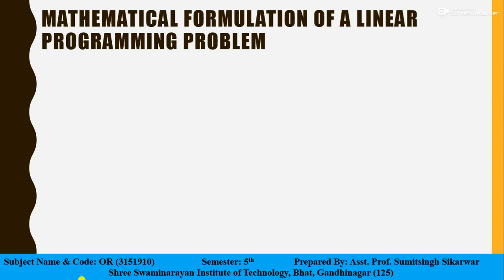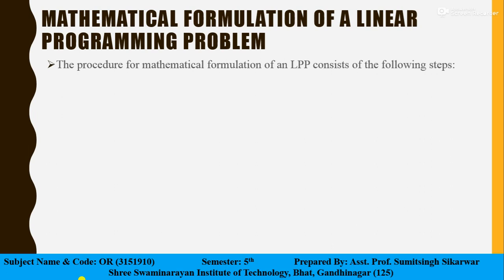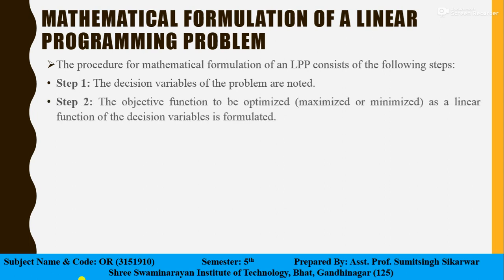Our next topic is mathematical formulation of a linear programming problem. The procedure of mathematical formulation of linear programming consists of the following steps. In step 1, first we need to identify the decision variables. The next step is to identify the objective function to be optimized, either maximize or minimize, as a linear function of decision variables.